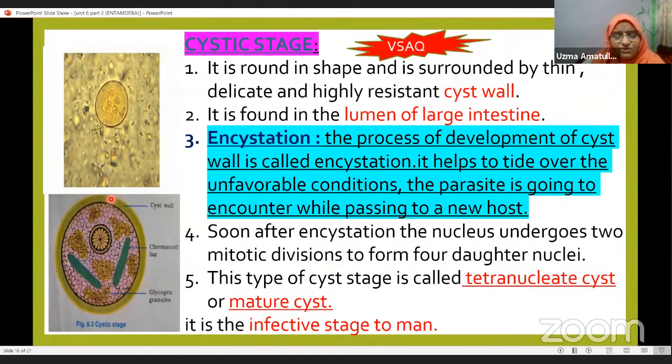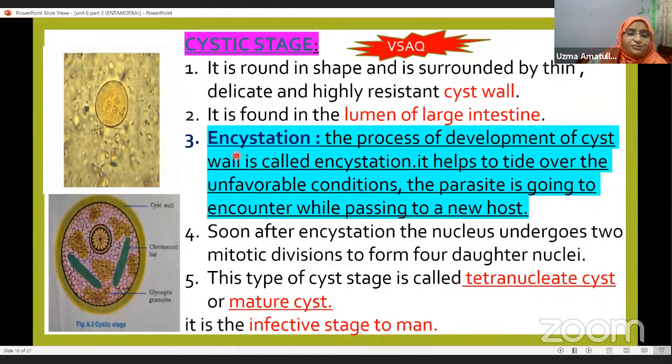Cyst is like a raincoat. In the rainy season, we wear a raincoat so that we can protect our body from the rain, and we wear water-resistant watches so that water does not enter into the watches. Likewise, here also these are the resistant coverings. These are the resistant walls which will protect the parasite inside. Where do you find this cystic stage? In the lumen of the large intestine.